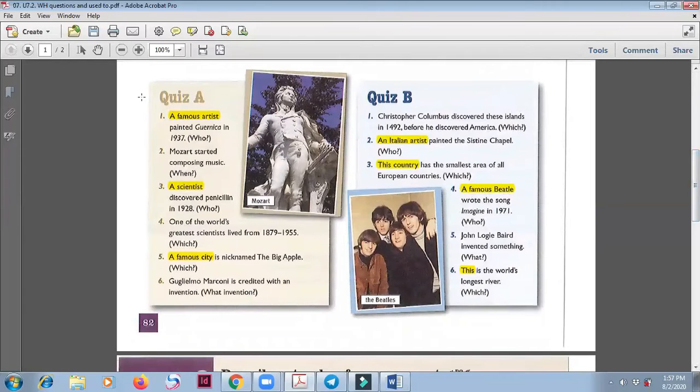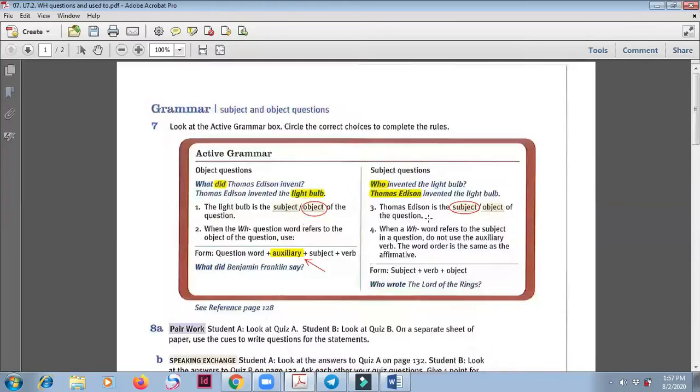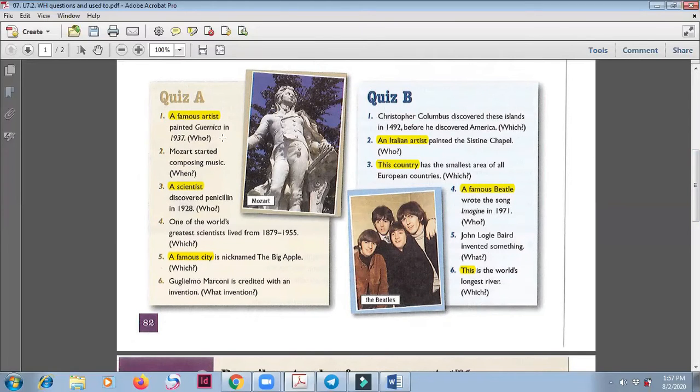In this quiz, you see some sentences with subject or object. A famous artist painted Guernica in 1937. Who? Of course, who asked for the subject. So, a famous artist here, you change with who, and then you just ask, who painted Guernica in 1937? For a complete discussion on these WH questions, please move on to the next video.